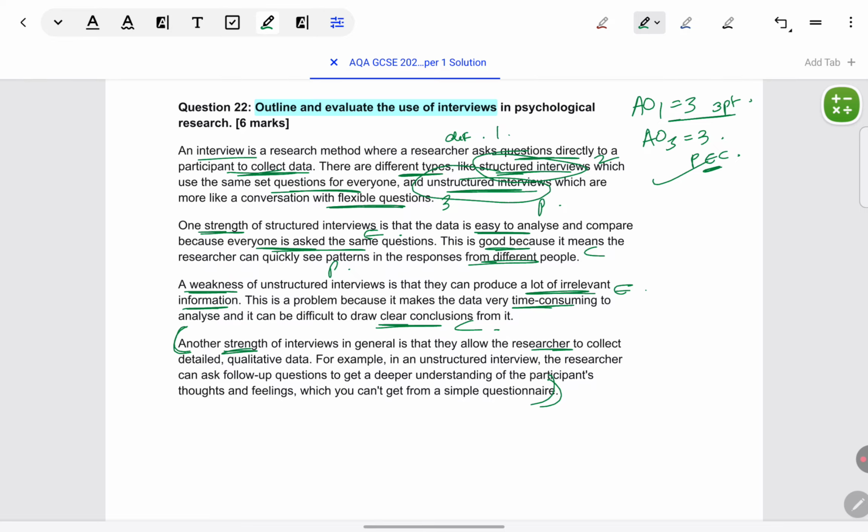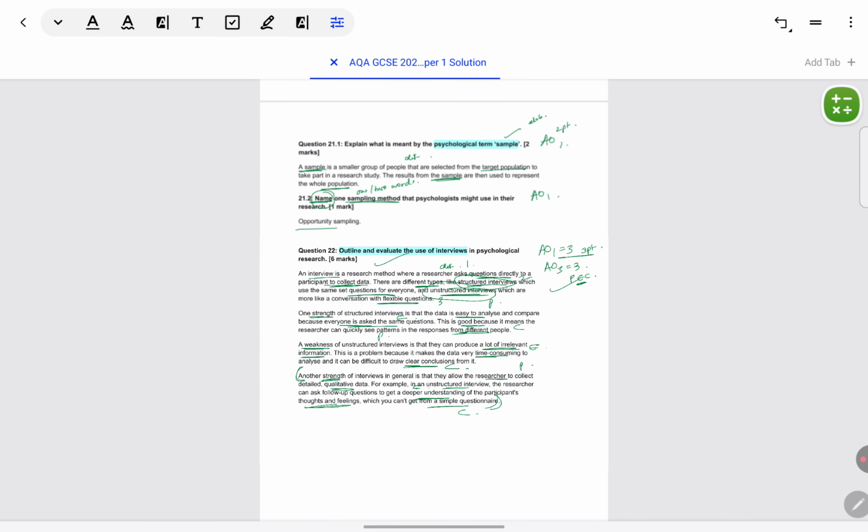Another strength: can be used to collect qualitative data. Evidence: researcher gets deeper understanding, or they understand why something is happening. Conclusion, why this helps, like interview as a research method: because thoughts and feelings which we can't get from simple questions, we can get from such open or qualitative questions.